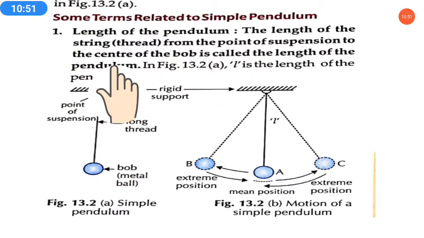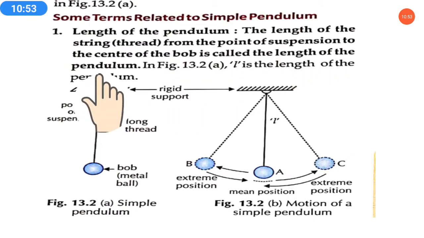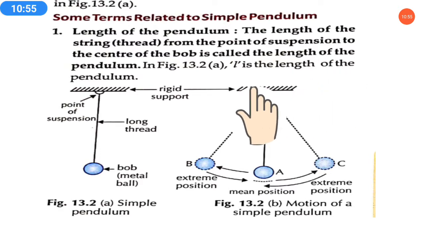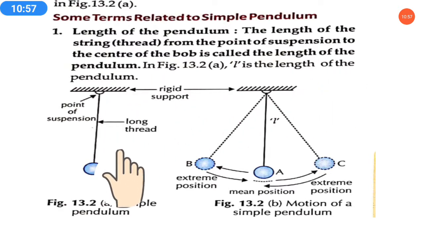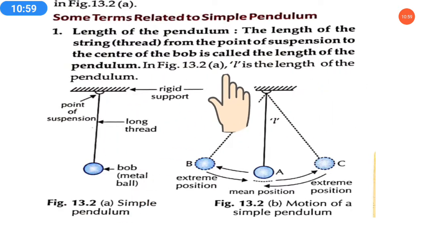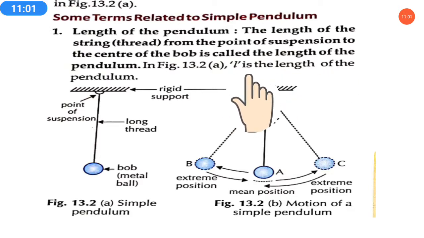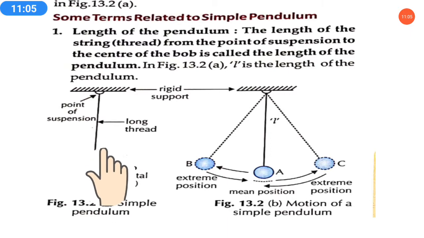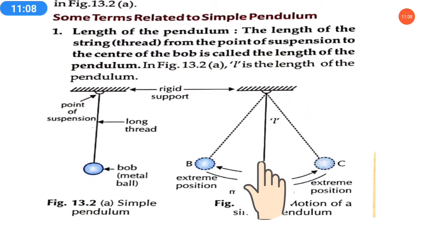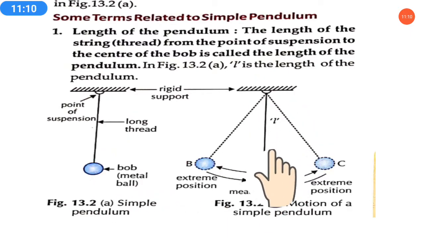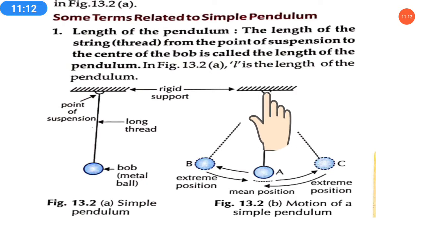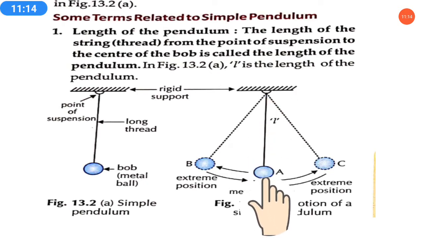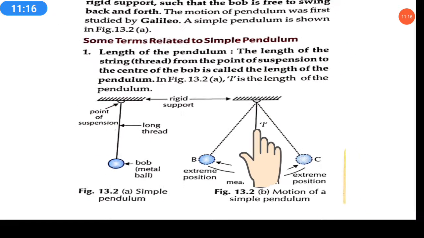So the length of the string from the point of suspension to the center of the bob is called the length of the pendulum. It is denoted by small l. As we can see in this picture, l denotes the length of the pendulum from the point of suspension to the center of the bob.